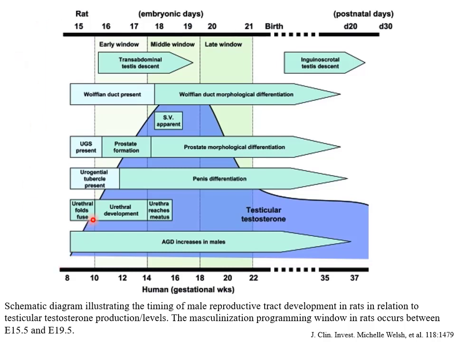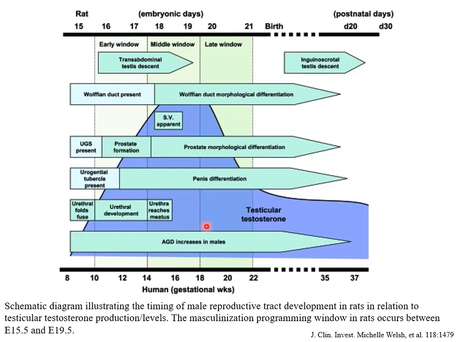The big blue area represents the testicular testosterone secretion, which you can see peaks about 16 or 18 weeks in the human, and towards the end of pregnancy, birth is in 21 days in a rat. So this is testosterone. What else is happening? Well, all kinds of things. The Wolffian duct is present and it starts differentiating here. The prostate formation, the penis differentiation, the urethral development, anogenital distance, descent of the testes.